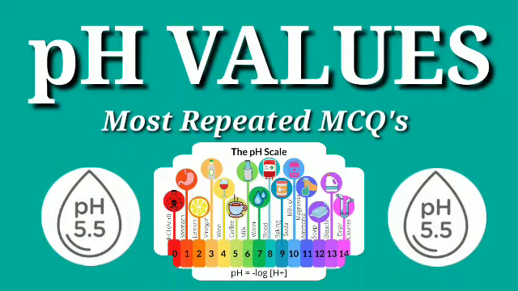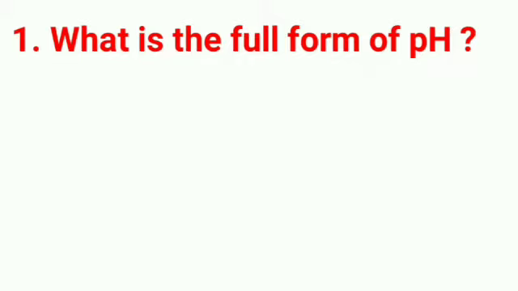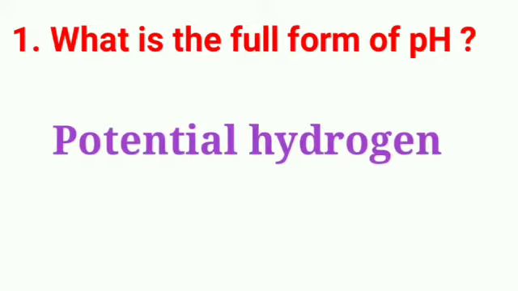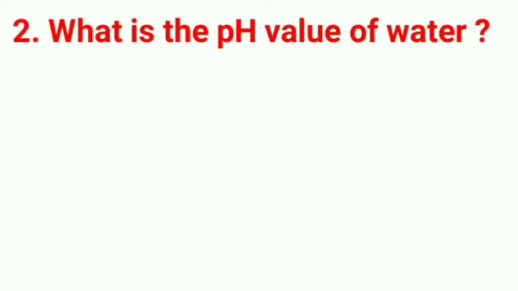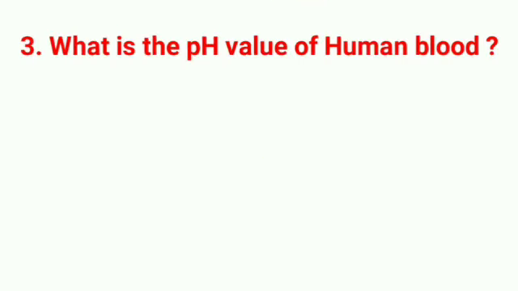Hello everyone. So today we will discuss pH value of many substances such as water, blood, butter, seawater, etc. So let's start. What is the full form of pH? Potential hydrogen. What is the pH value of water? 7.0. What is the pH value of human blood?